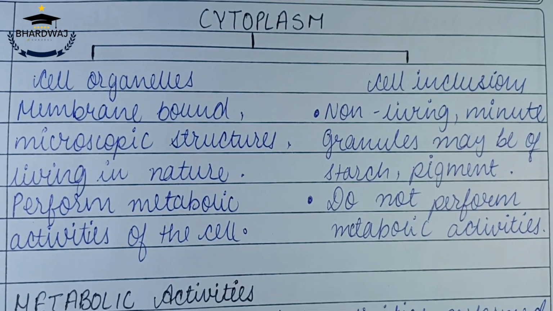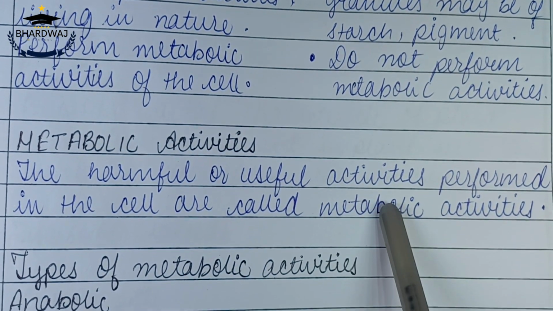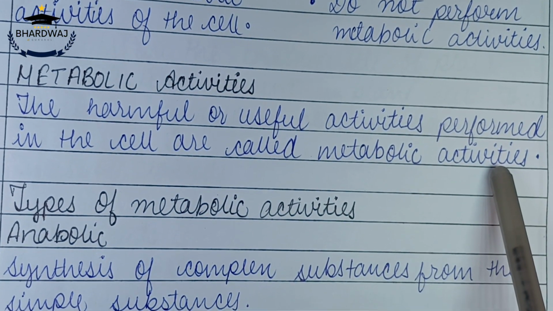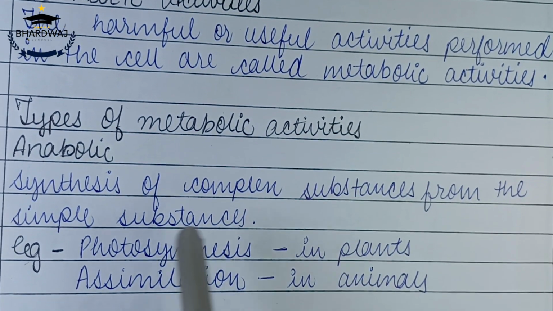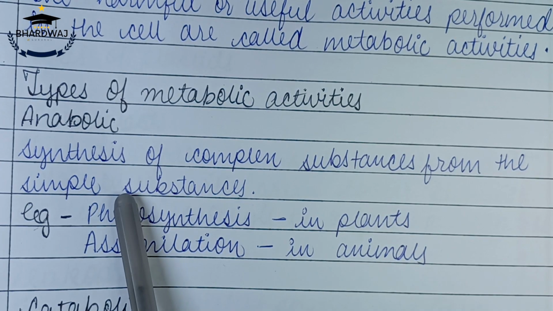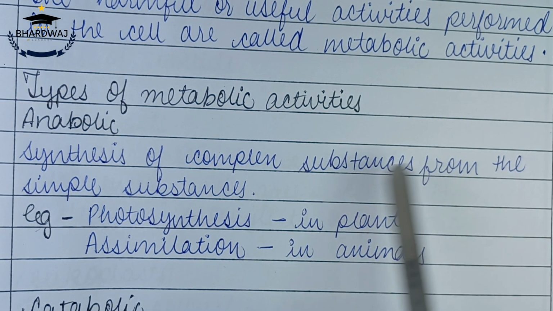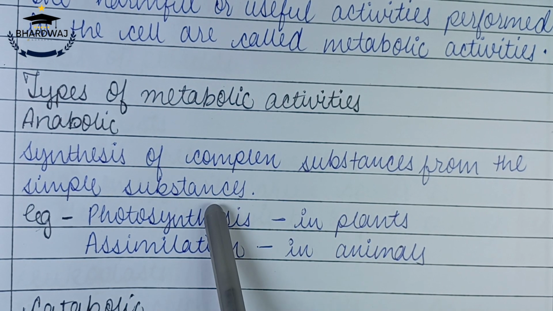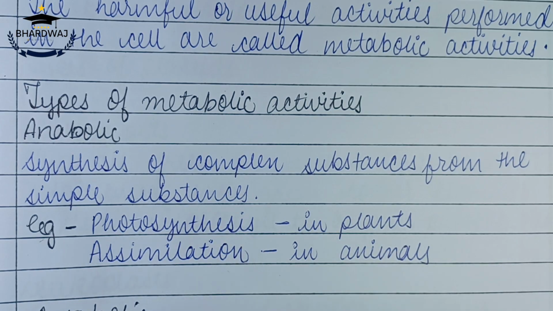Metabolic activities. The harmful or useful activities performed in the cell are called metabolic activities. So there can be two types of metabolic activities: anabolic and catabolic. Anabolic is the synthesis of complex substances from simple substances, like photosynthesis.